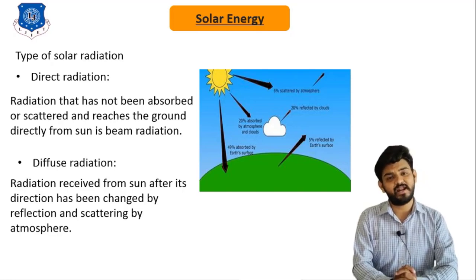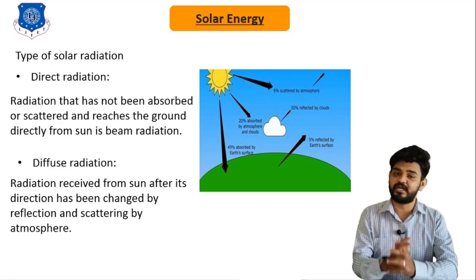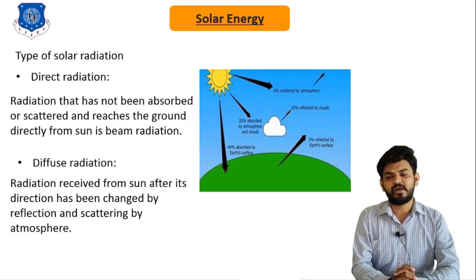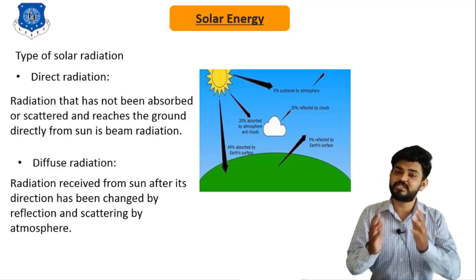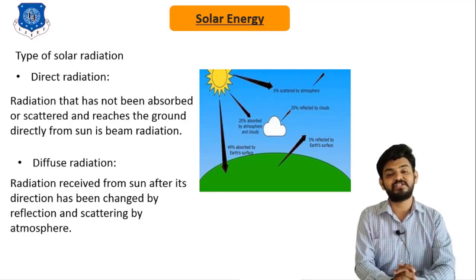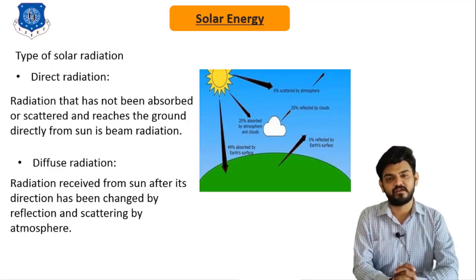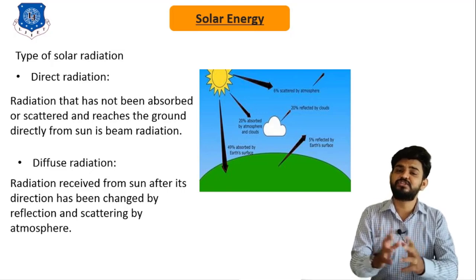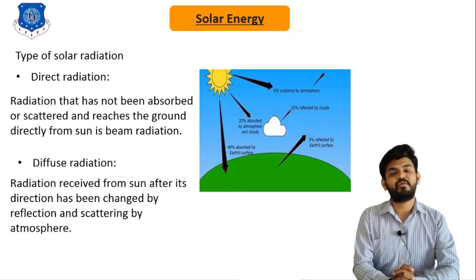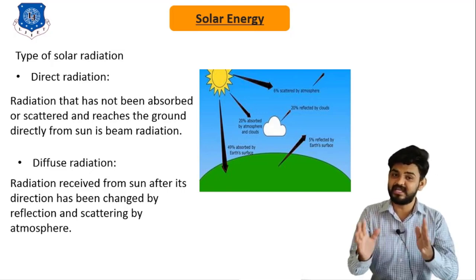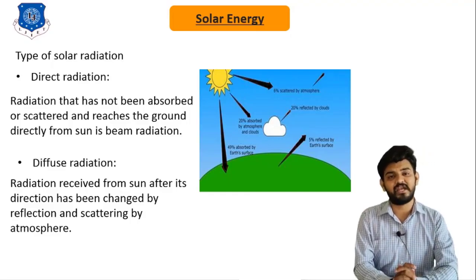This kind of solar radiation is known as the diffused radiation. So radiation received from the sun after its direction has been changed by the reflection and scattering by the atmosphere is known as the diffused radiation. Around 51% of total radiation is diffused radiation.